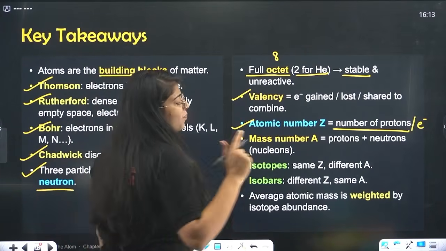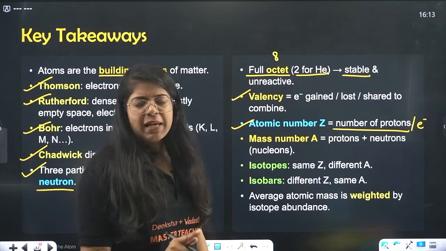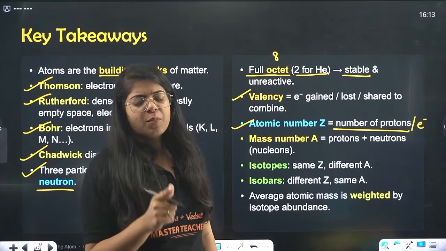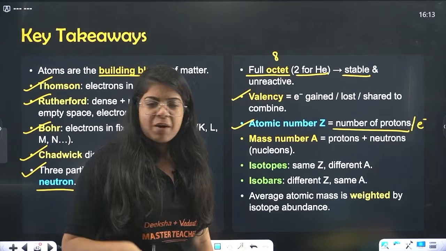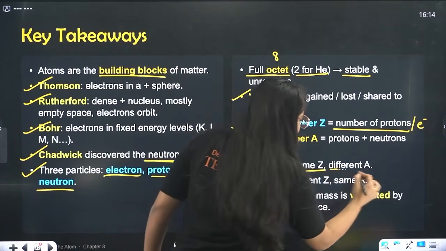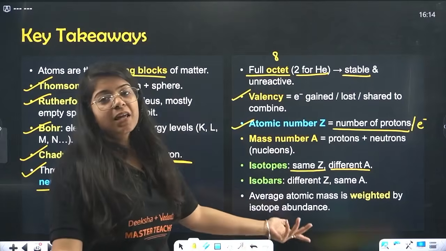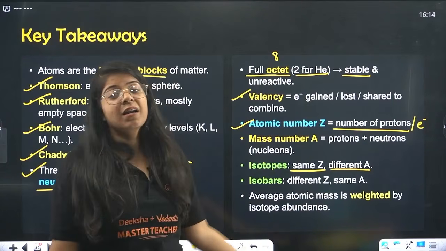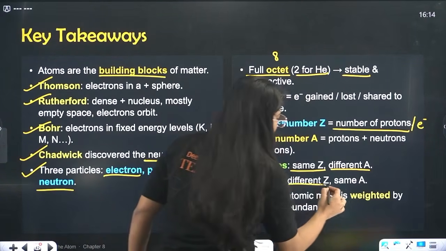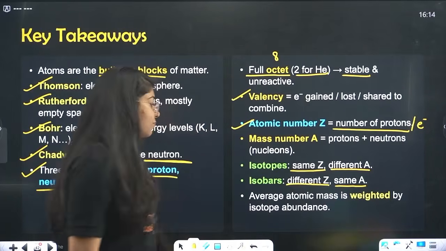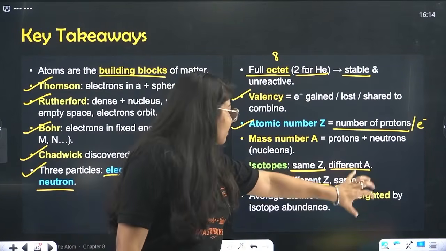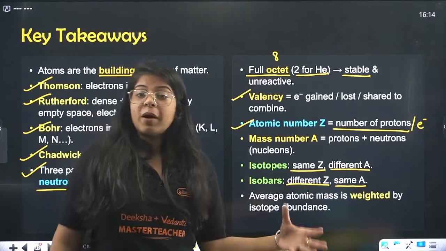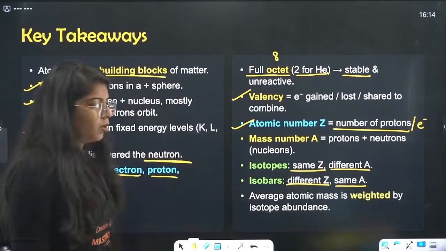Isotopes are made up of the same element. Same element means same atomic number, different mass number. Isobars are the reverse of that: same mass number, different atomic number. Average atomic mass is weighted by isotope abundance. Done. We studied all about that.